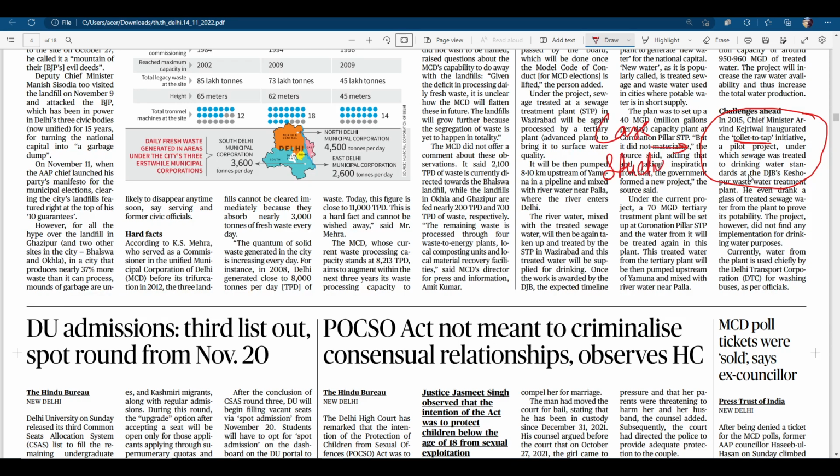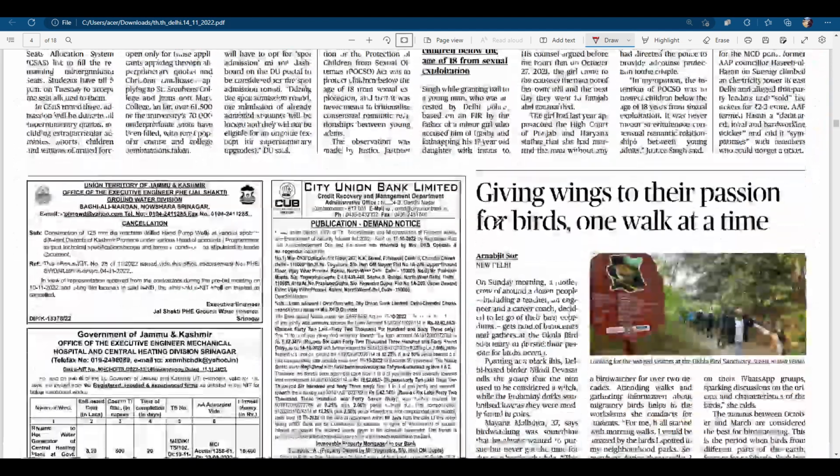Whenever a question is asked in GS paper 1 or GS paper 3 on water conservation, you can mention the toilet to tap initiative of the Delhi government. It is a good initiative for water conservation, converting sewage water into drinking water. These are good examples which you should definitely use in the answer. Clear? Moving on.